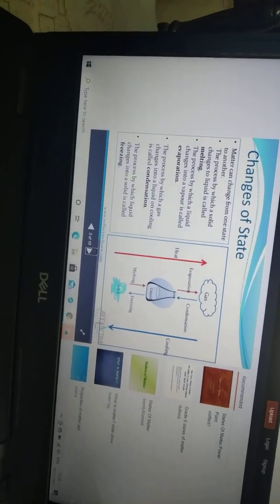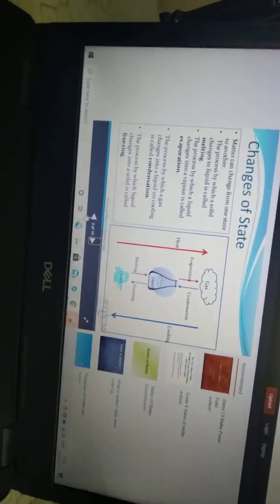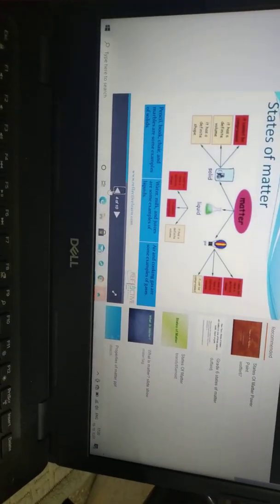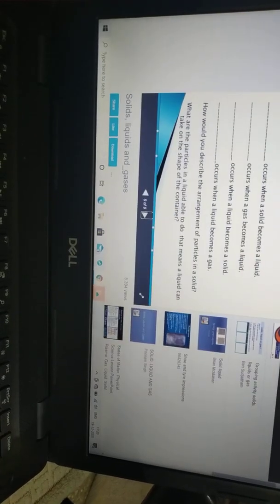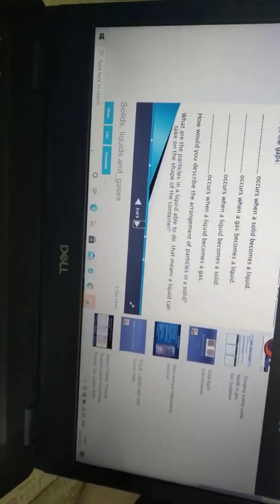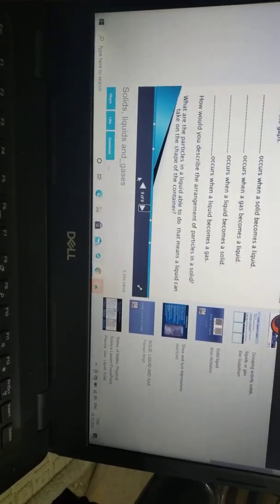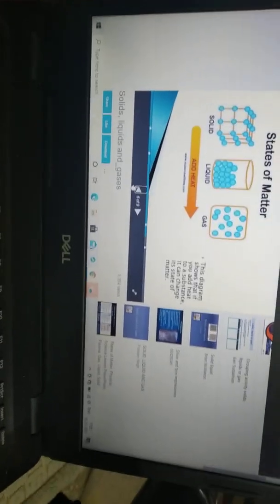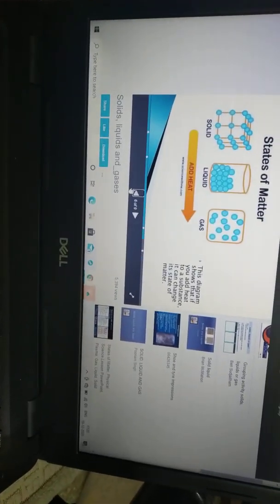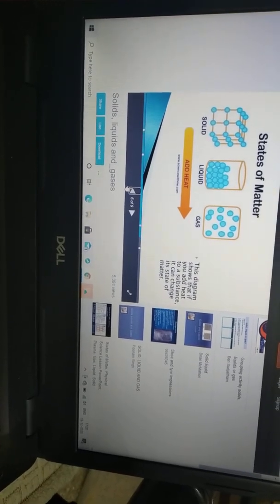So these are solids, liquids, and gases. Matter is made up of tiny particles. Understood? Those tiny particles are called molecules. These smaller particles, the molecules, are also made up of smaller particles. They are called atoms. So matter exists in three states: solids, liquids, and gases.